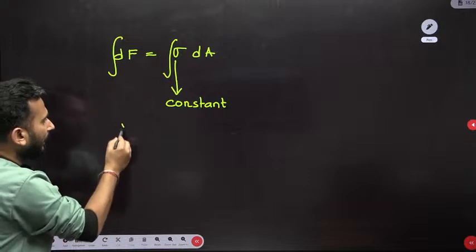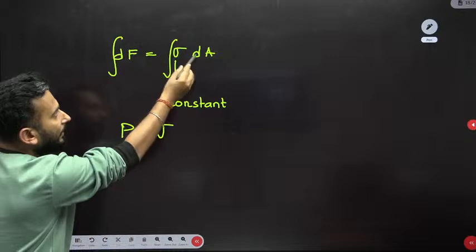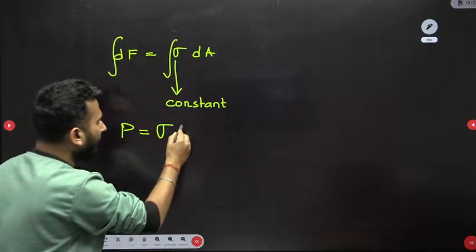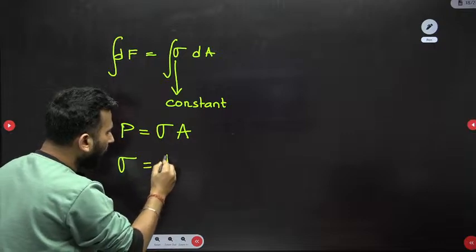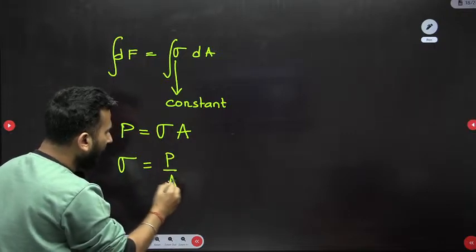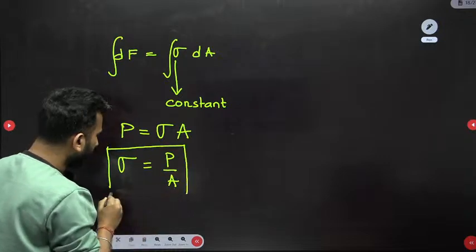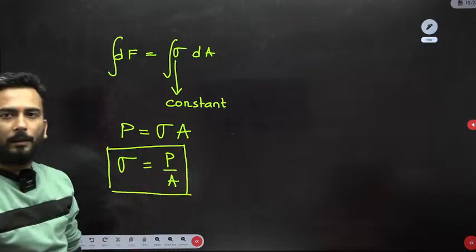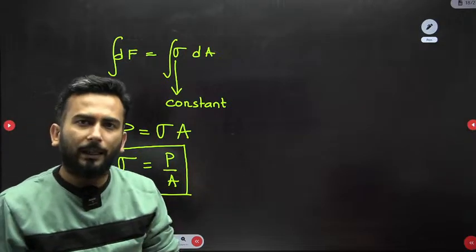So this resultant will be P, sigma is constant, I can take it out, and the integration of dA will be A. And from here sigma is equal to P by A comes into the picture.